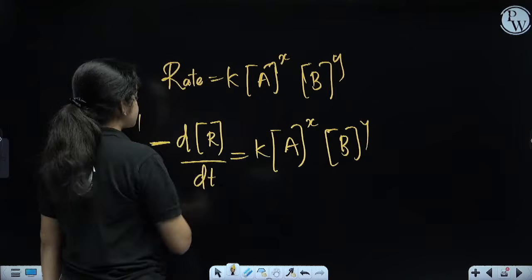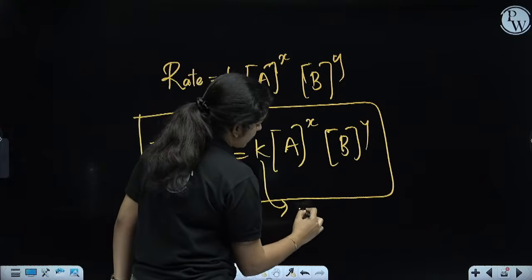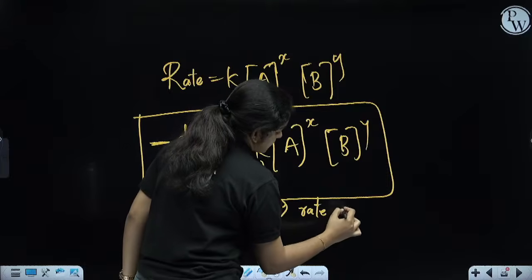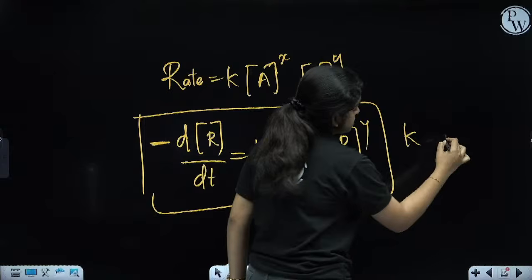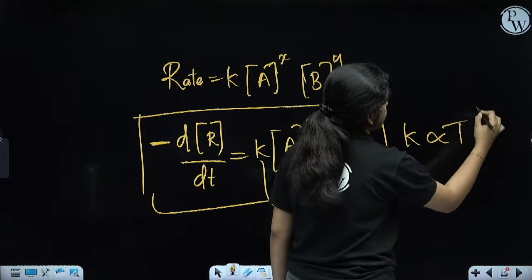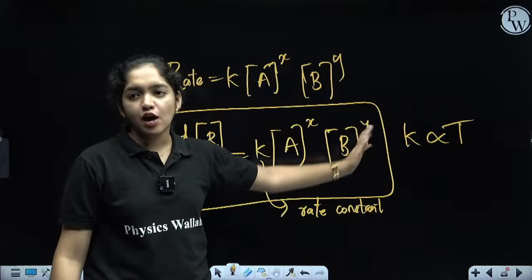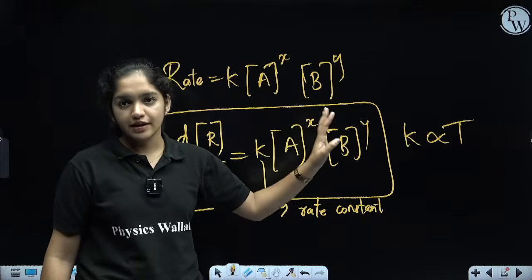So this is the representation of the rate law, where K is the rate constant. K is very, very important. K is directly proportional to temperature T. T increases, K also increases. The rate of the reaction increases as temperature increases. Note it. Clear? Okay.